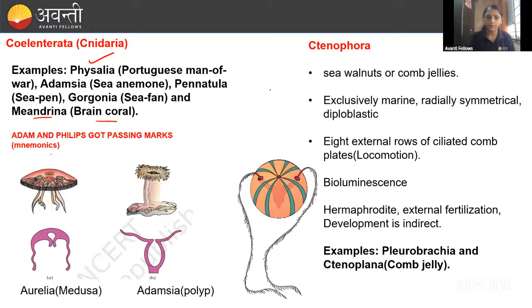Here you can see the diagram. This is the medusa form. This is the polyp form. And here you have a mnemonic to remember easily: Adam and Philip got passing marks. You can remember it like this.